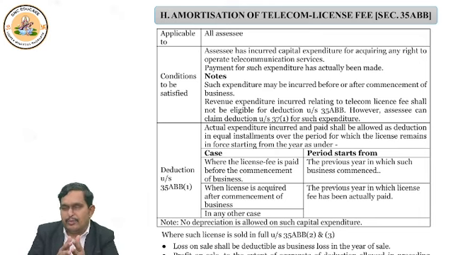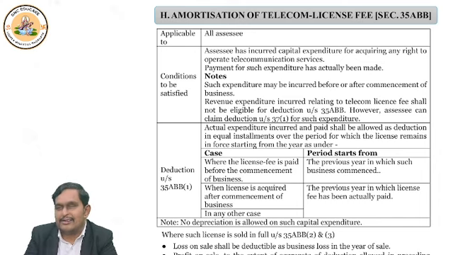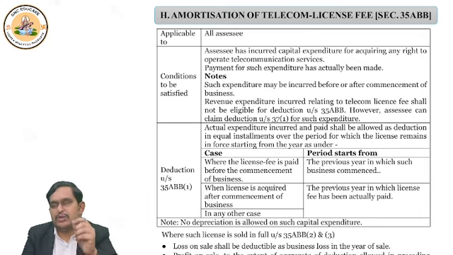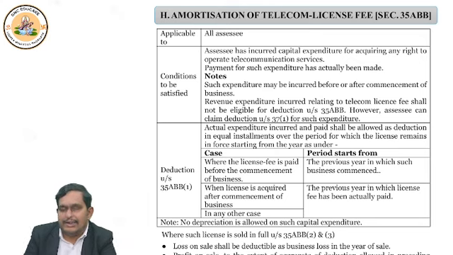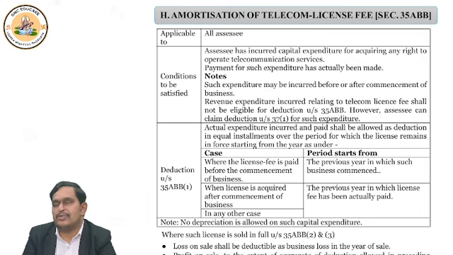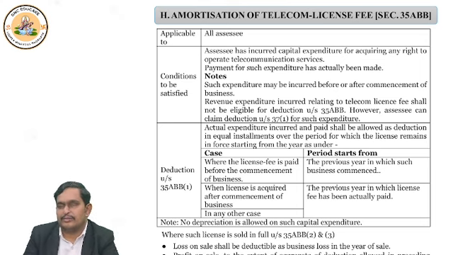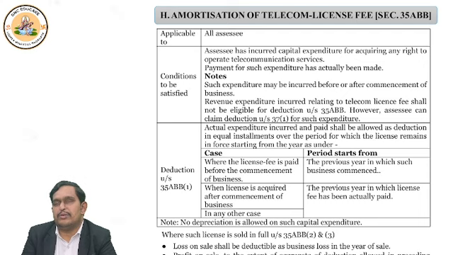So whatever license period is there, suppose you purchase the license for 10 years. So whatever license fee is paid divided by 10, you will get the deduction each year. Okay. So suppose you paid 10 lakh rupees to get the license and it's for 10 years. So every year 1 lakh, 1 lakh, 1 lakh, like that you will get the deduction. Like this you should be able to understand.